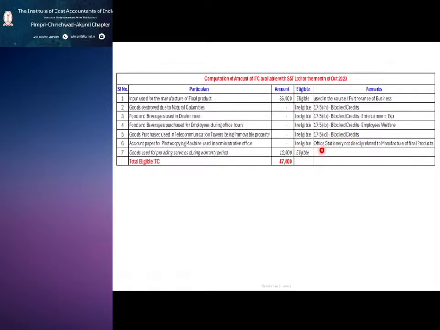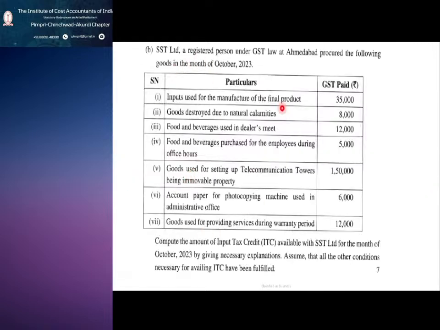So the last one is office stationery items, so you are not eligible to avail ITC. Then the seventh one is during warranty period. So in that case you are eligible to avail the ITC. So 47,000. So this one is related to question number 3 and B.